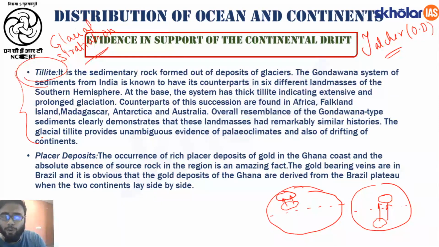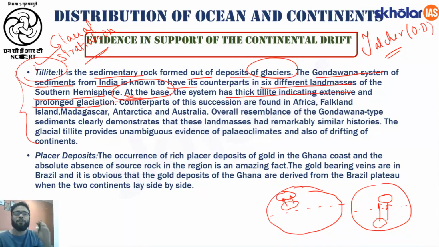So let us also go through the points. Okay, so now what is tillite? It is a sedimentary rock which is formed out of deposits of glaciers, like I have already explained. The Gondwana system of sediments from India is known to have its counterparts in 6 different land masses of the southern hemisphere. Okay, so at the base, the system has thick tillite indicating extensive and prolonged glaciations. So the sedimentary rocks which have undergone glacial striations are called tillite, right?